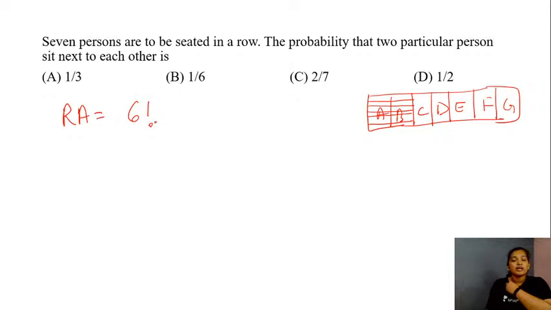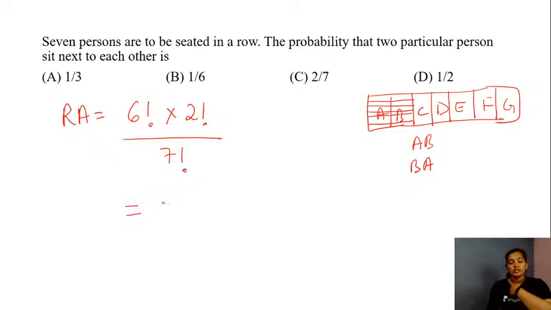But this is not the end, right? Wherein you have AB, you could also arrange this as BA. So you could do this in 2 different ways, so 2 factorial, divided by the total number of ways that you would arrange all of them together. So 7 different people could be seated in 7 factorial ways. Simplifying this, this is going to be 6 factorial into 2 divided by 7 into 6 factorial. So the required answer here is 2 by 7.